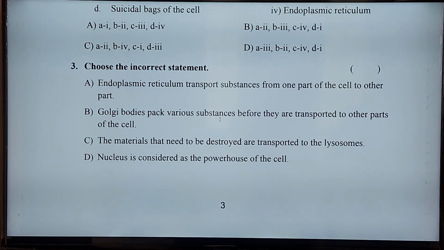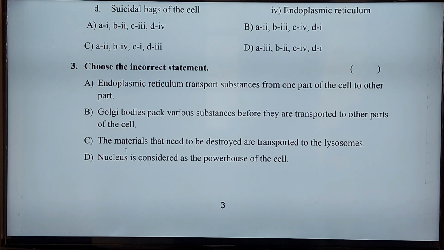And children, let us see, choose the incorrect statement. There are 4 statements given here. You can identify which one is the incorrect statement. First one: endoplasmic reticulum transports substances from one part of the cell to another part. This is a correct statement. Next, Golgi bodies pack various substances before they are transported to other parts of the cell. It is also correct.